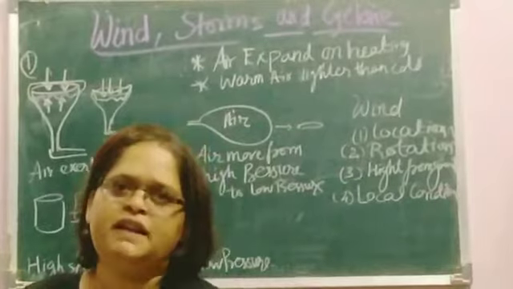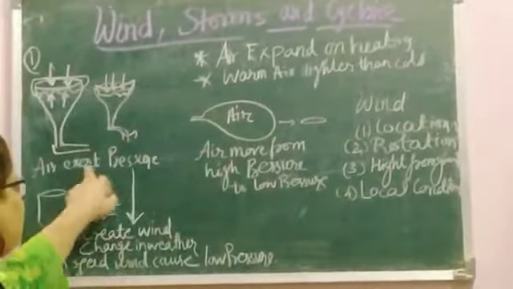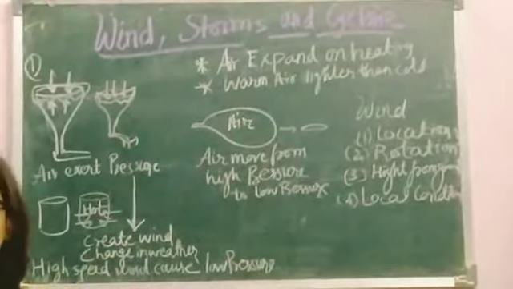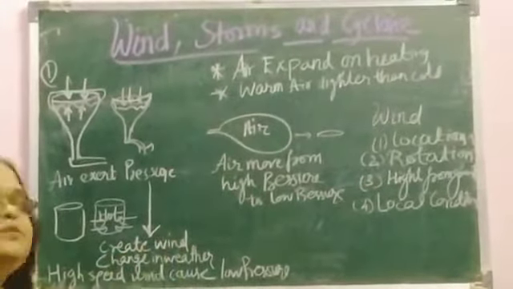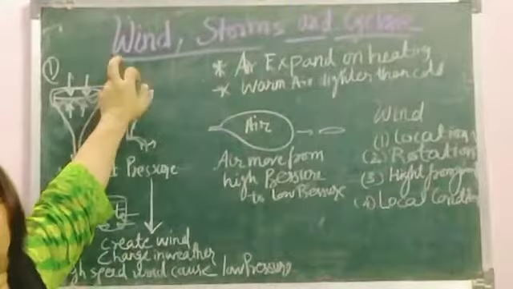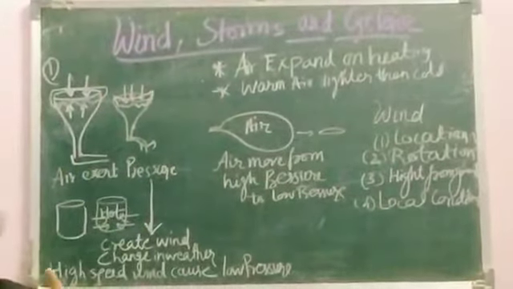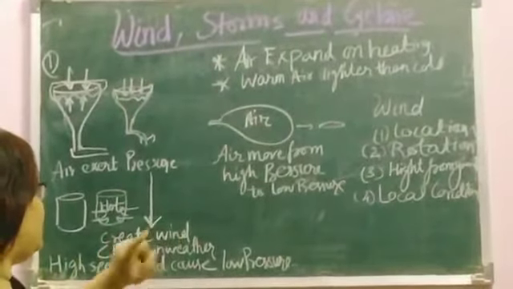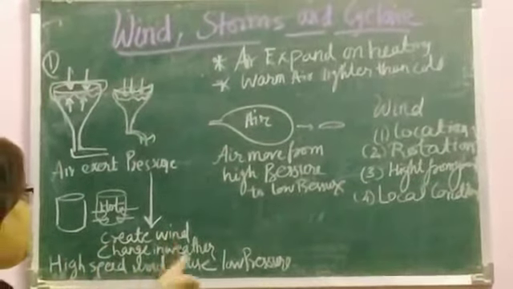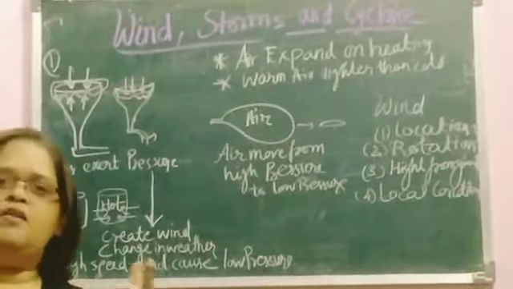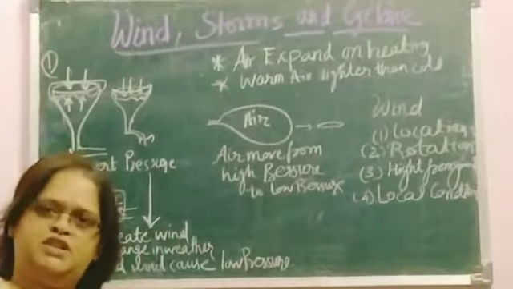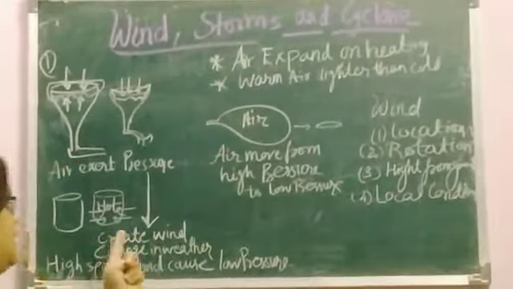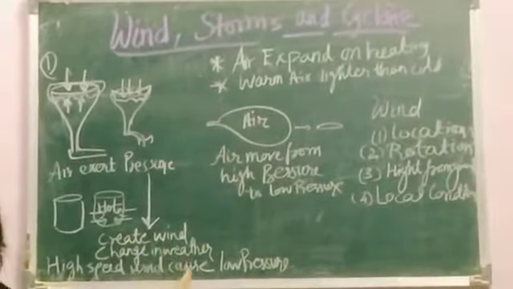The first property of the air is what? Air exerts pressure. When the air exerts the pressure, what happens? It creates wind. Due to the first property of the air, that air exerts pressure, it creates the wind. Then there is a change in the weather. So due to the atmospheric pressure, we can see that the wind is creating and changing the weather.